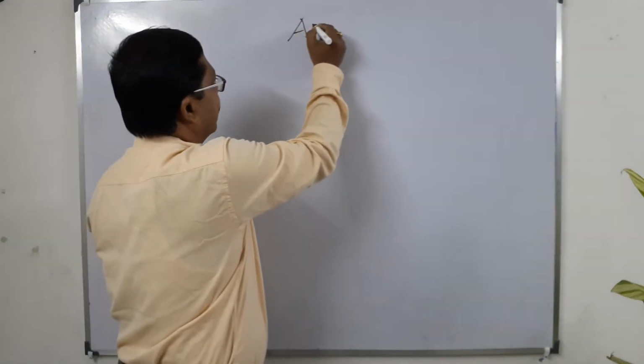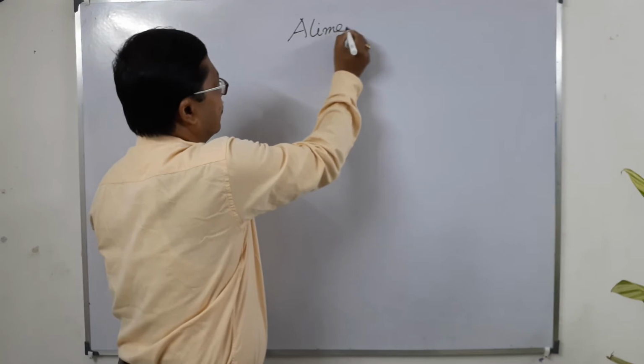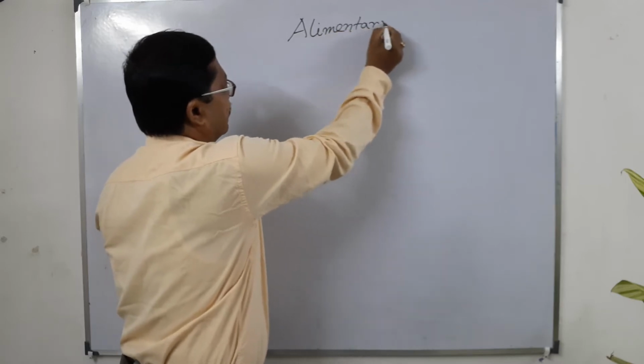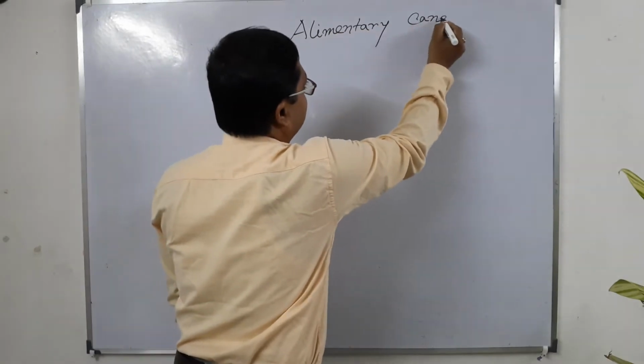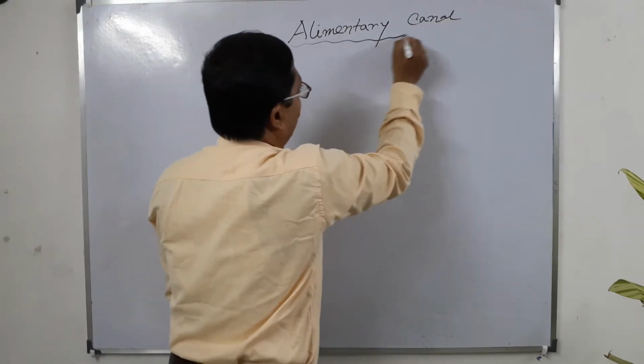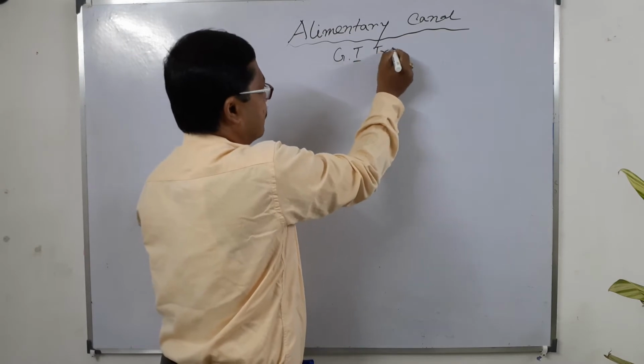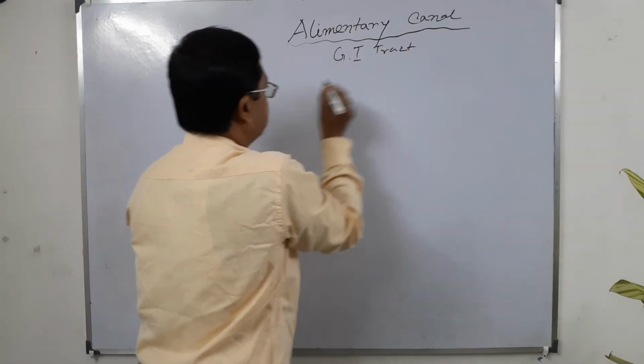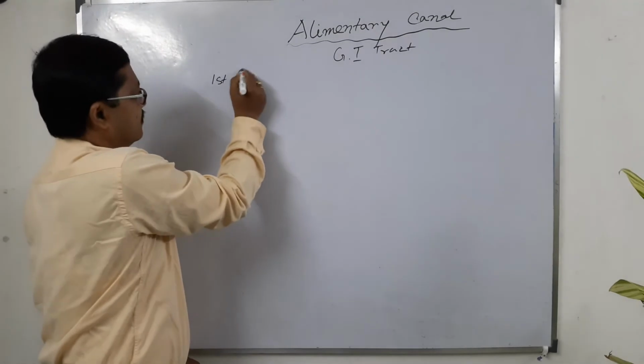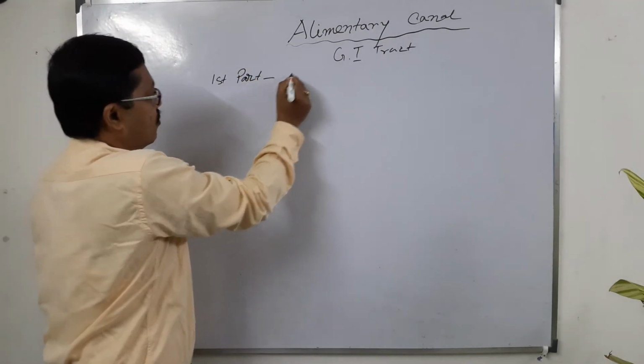Alimentary canal of the human body, also called the GI tract. The first part is the oral cavity.